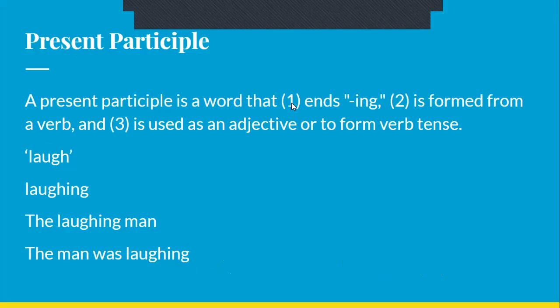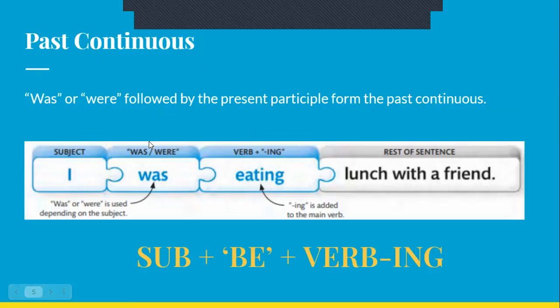A present participle is a verb that ends in ing, is formed from a verb and is used as an adjective or to form verb tense. When we did present continuous, we already discussed in detail what a present participle was. So this is just the same slide put over here to revise your memory. So a past continuous sentence is a subject plus was or were depending on the subject plus the present participle plus rest of the sentence.